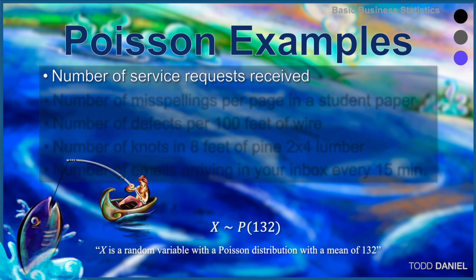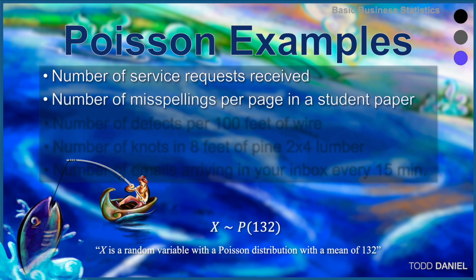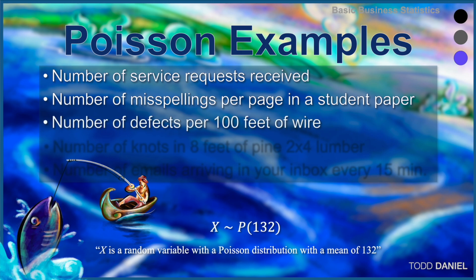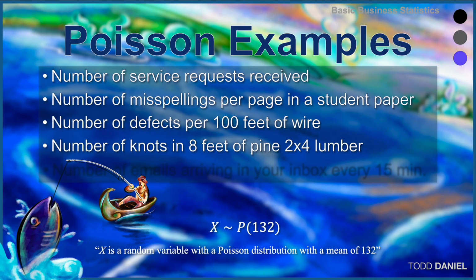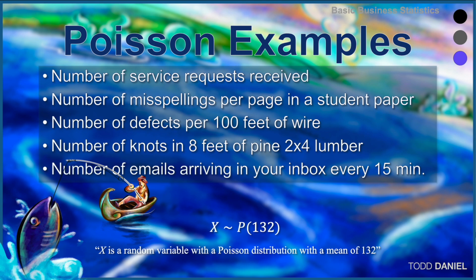Let's take some examples of when we might use a Poisson distribution. If we're modeling the number of service requests received per hour at a phone bank, the number of misspellings per page on a student paper, the number of defects per 100 feet of wire, or the number of knots in 8 feet of pine 2x4 lumber. And I can tell you from being at the lumber store recently, the number of knots seems to have increased exponentially, if not on a Poisson distribution. Or the number of emails arriving in your inbox every 15 minutes.